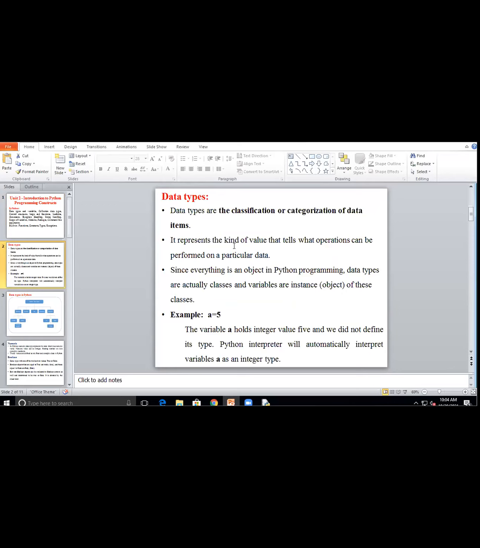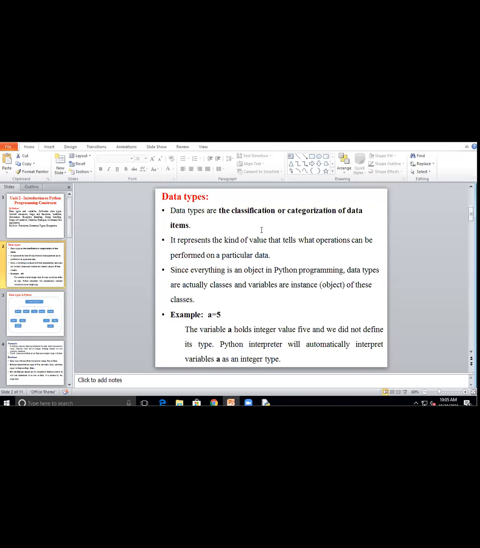You learned data types in C. What is a data type? Okay. So, data types are the classification or category of data items. It means we use different data types like integer, float, etc. in our programming, classifying the values. A number is an integer data type.